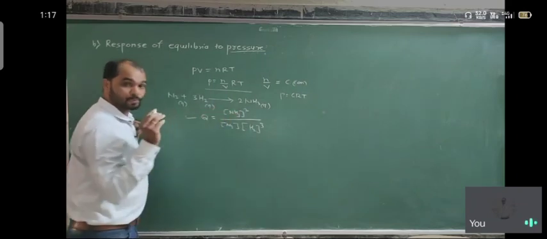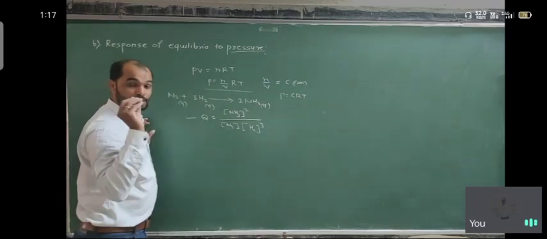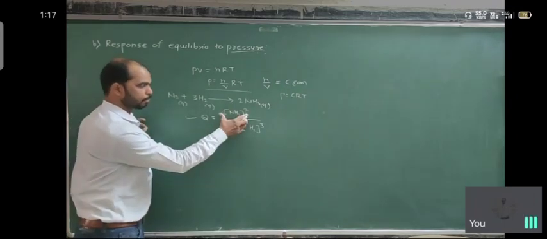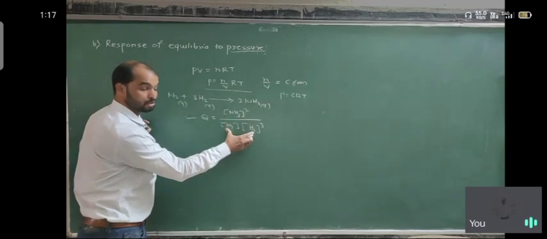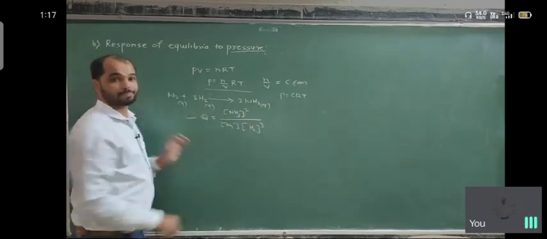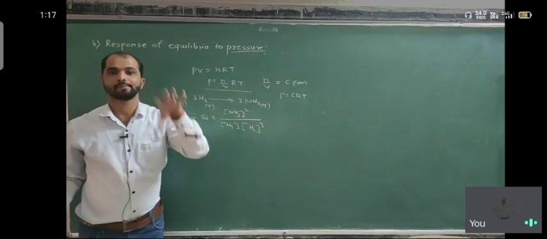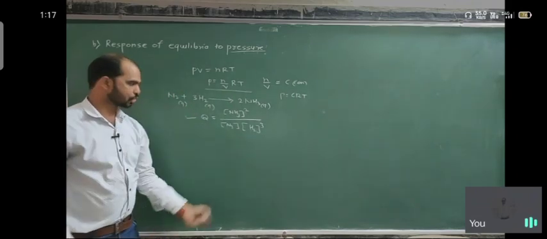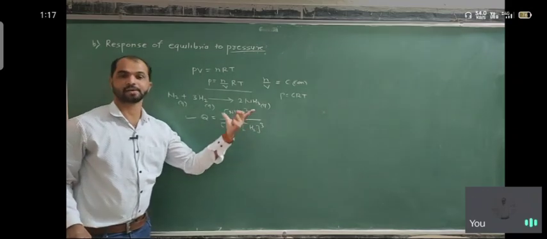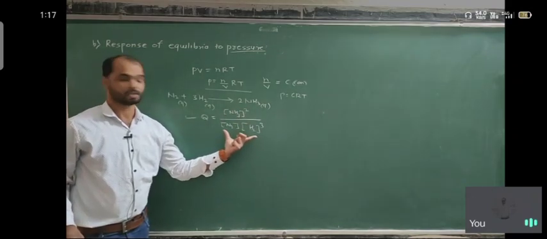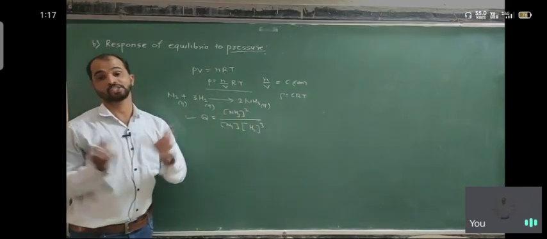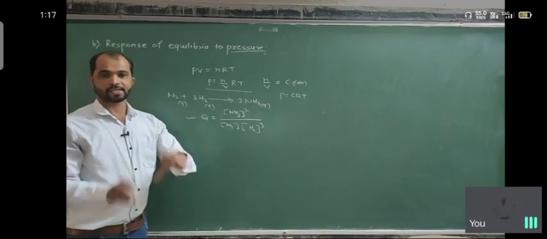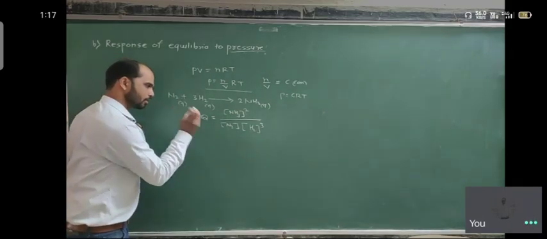So if we apply pressure, increasing or decreasing it, the partial pressures of the reactants and product change. In that case Q is changed.